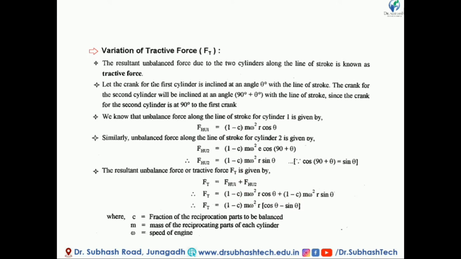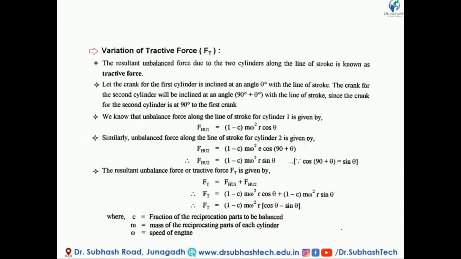Adding these two components, FT is equal to (1 minus c) m omega square r cos theta plus (1 minus c) m omega square r sin theta, but since FHU2 is minus (1 minus c) m omega square r sin theta, the value here is also minus. So FT is equal to (1 minus c) m omega square r, in a whole bracket, cos theta minus sin theta.